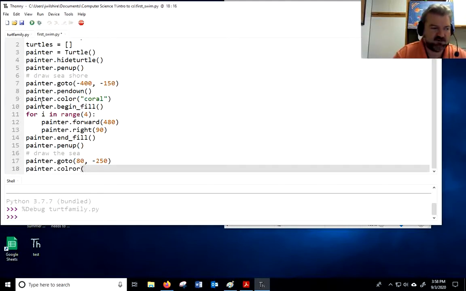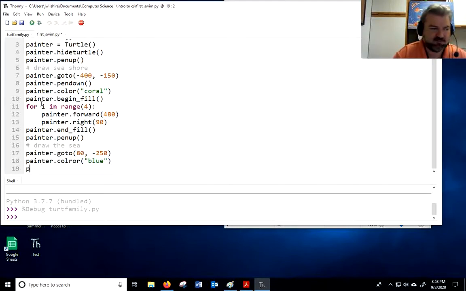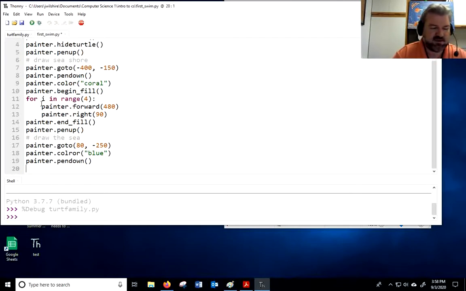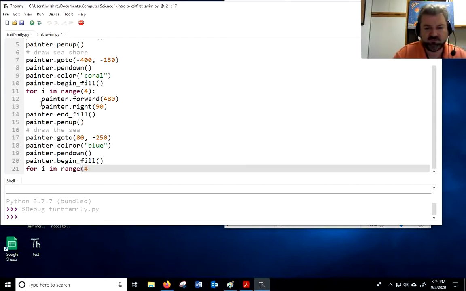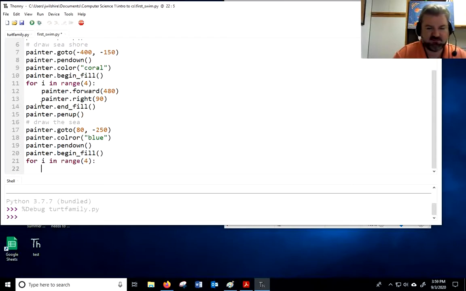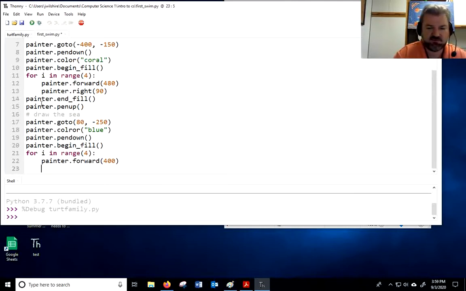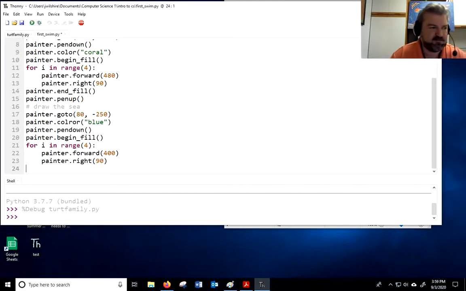Let's make the color blue. We've got to put the pen back down though, right? And let's begin the fill. So I can make another filled in area here. And then I'll say for i in range 4, what do you think I'm making here, right? Making a square, big square. Painter.forward 400. Painter.right 90. And then I'll end the fill. Painter.end_fill.